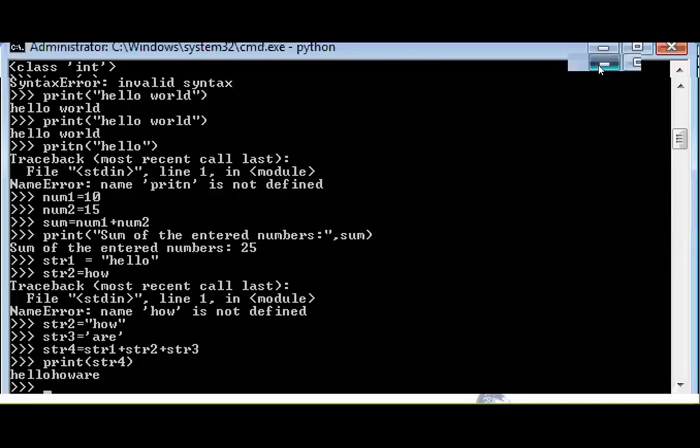But in the case of C language, we must give header files, #include <stdio.h>. After that, int main or void main, open brace, then printf hello world. Then only that program will be executed or compiled. So minimum 5 lines needed. But in the case of Python, only a single line.